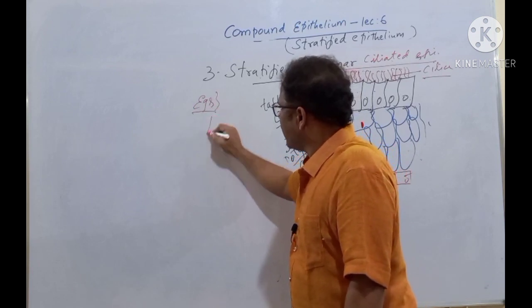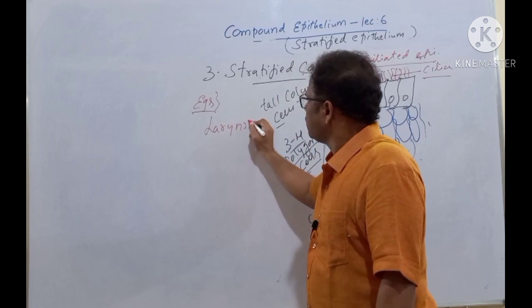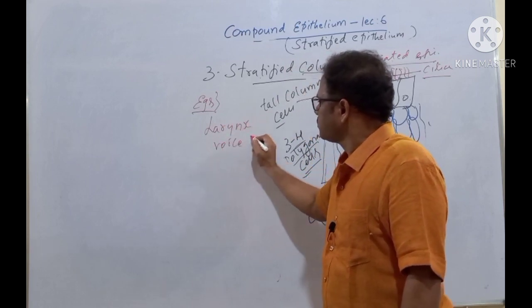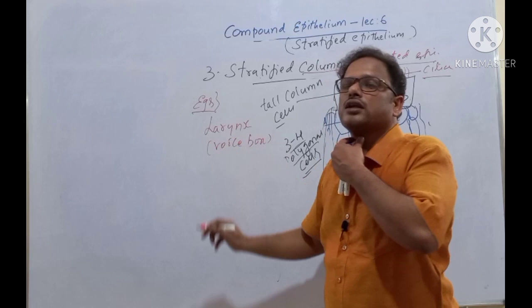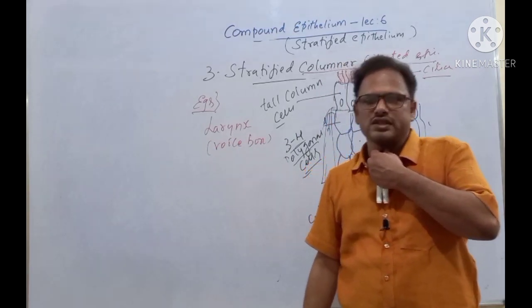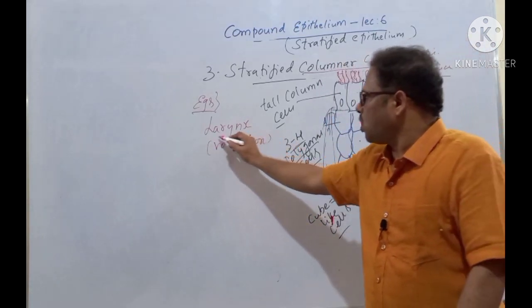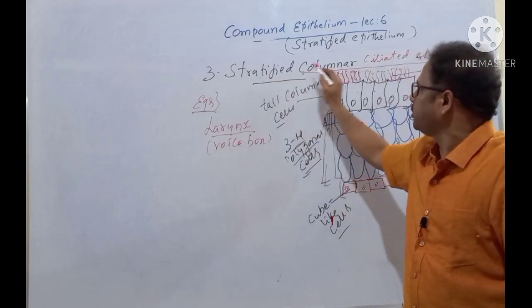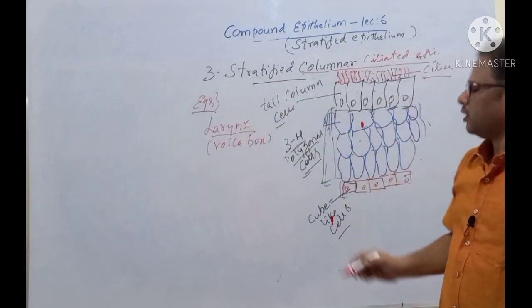Examples: larynx. Larynx means voice box. Here, the larynx is there, from where my sound, my voice, is coming, isn't it? That is called the voice box. The larynx has stratified columnar ciliated epithelium.